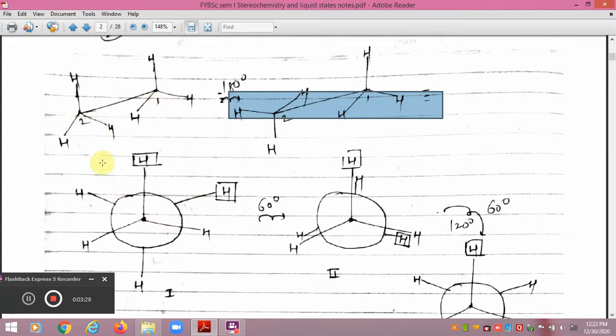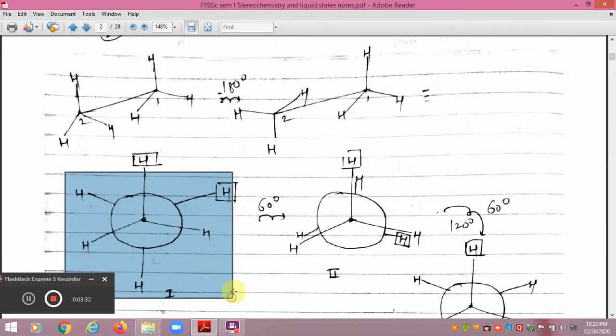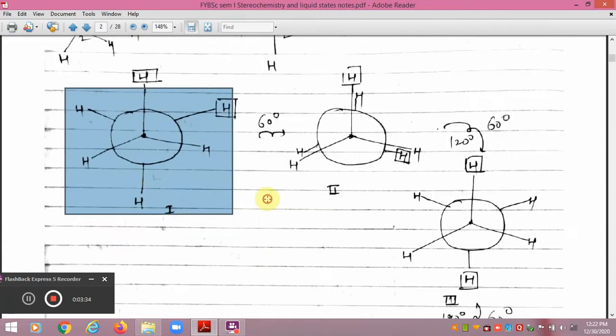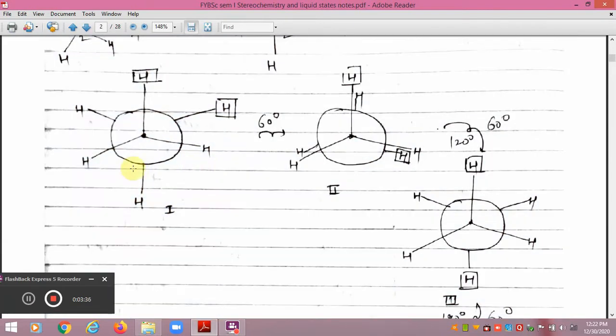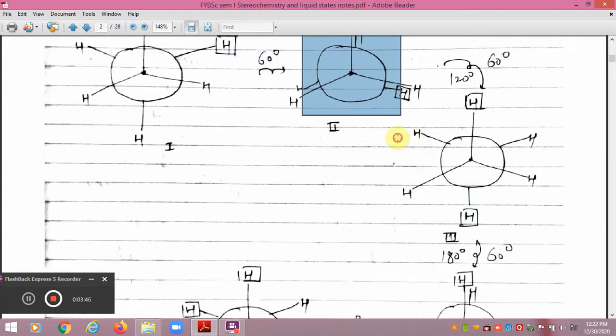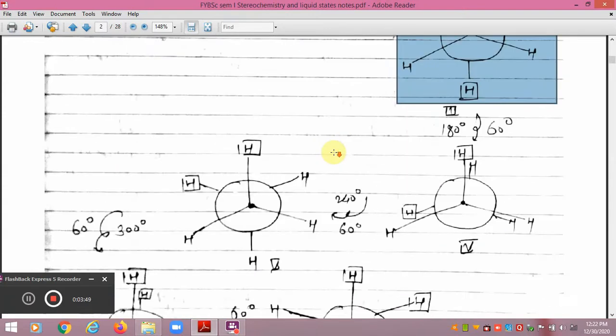Now suppose this is the first structure that we get in the Newman projection for the ethane molecule, and if we rotate the back carbon while keeping the front carbon constant, then by a rotation of 60 degrees we get a different arrangement. So this is the second conformation. Again, by a rotation of 60 more degrees we get the third arrangement, known as the third conformation of the same molecule, and by a rotation of 60 more degrees, the total angle of rotation will be 180.